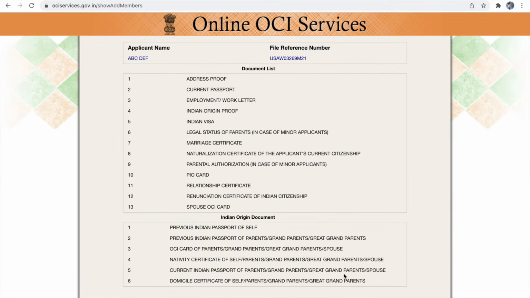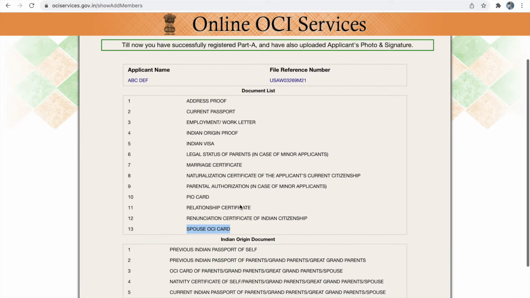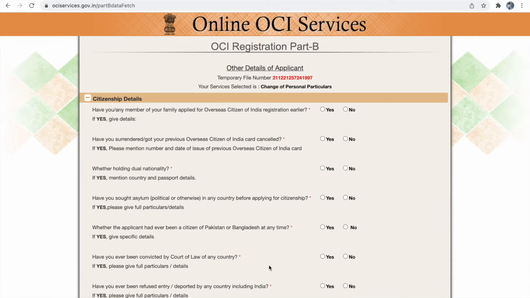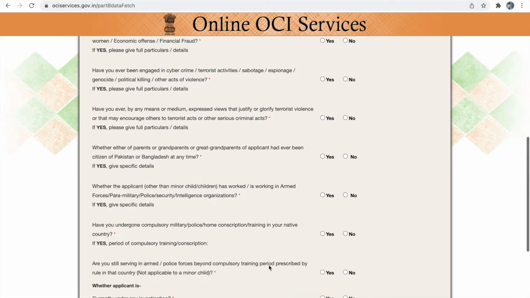So please go through the list of documents and be ready with the documents which are applicable to you. Once you are ready with all these documents, you can click proceed to part B. Part B has some basic questions. You have to fill all these questions.